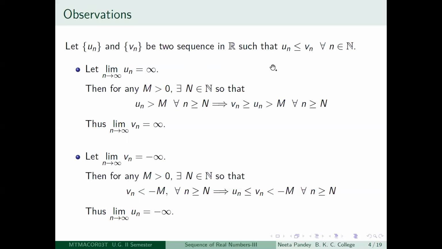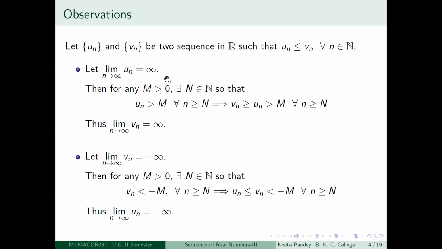So as I was claiming, if you have a sequence which is dominated by another sequence, that means term by term, if un is less than or equal to vn, then we say that vn is the sequence which dominates the sequence un. And suppose the sequence un, which is being dominated by vn, itself diverges to infinity, then vn will also diverge to infinity. Let us see why this will happen. This will follow just from the definition.